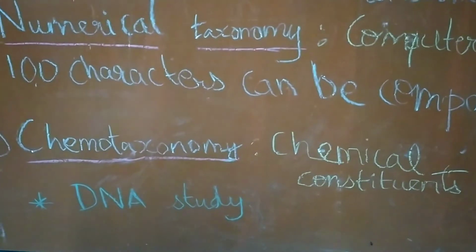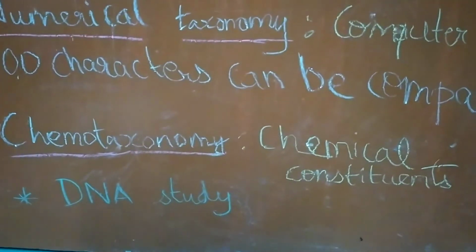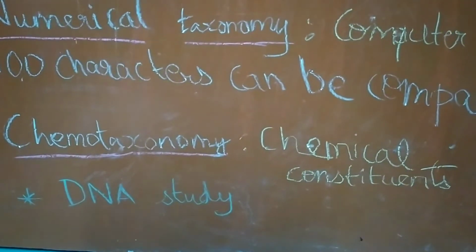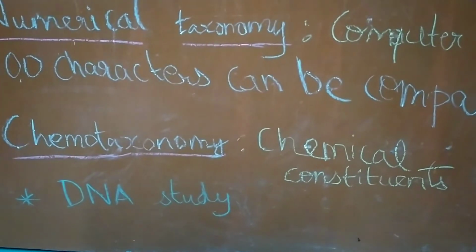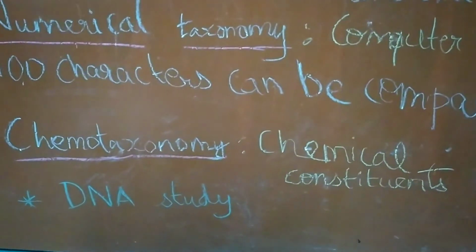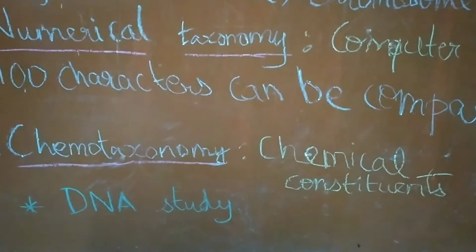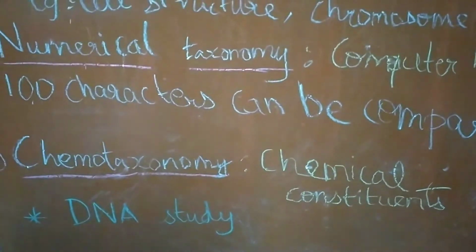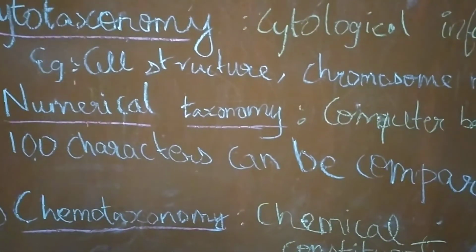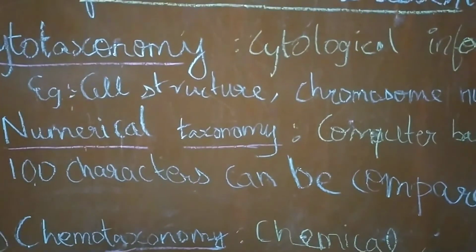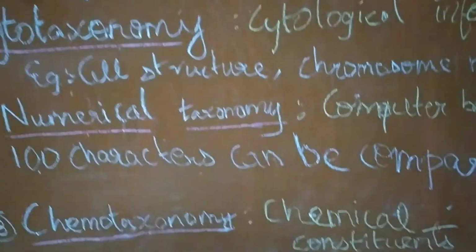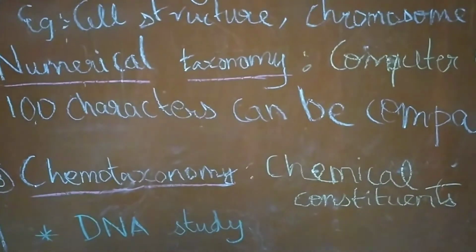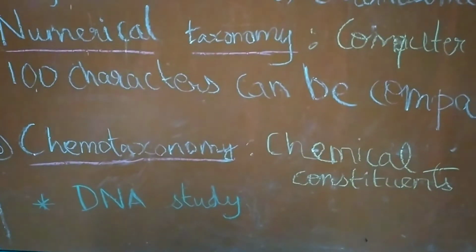The third thing is chemotaxonomy. Chemotaxonomy is based on chemical constituents. For example, caffeine and some other chemicals are identified in the cell, and the cell is classified according to the chemical constituents.